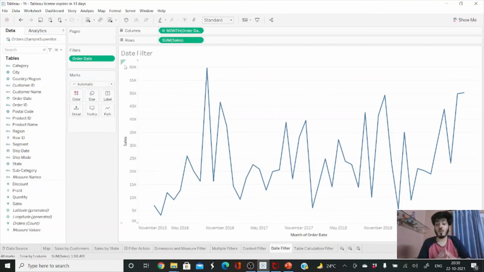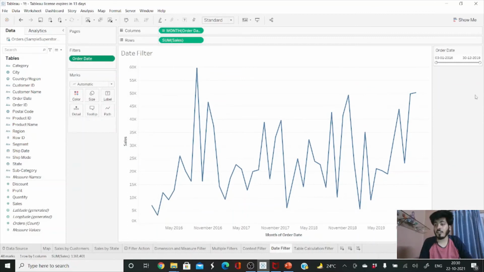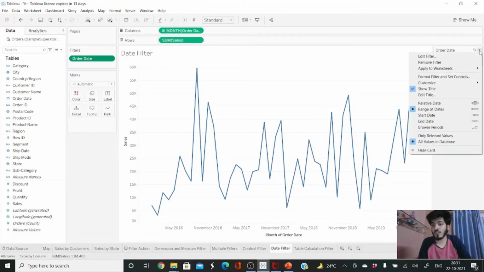Perfect. So now what I'm doing is, I want to show the filter. Just drop down and click on show filter. So now you can see it is showing as a slider, like a continuous filter. Now we can make customization as per our need. Suppose I want it to show as a relative filter, as we saw earlier we have not applied, so we can do that from here.